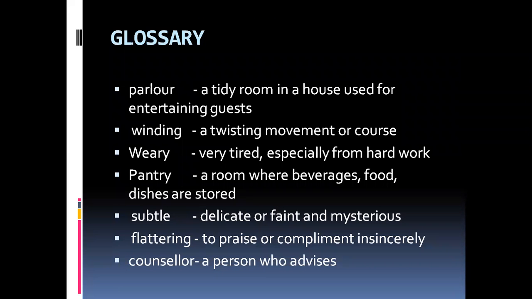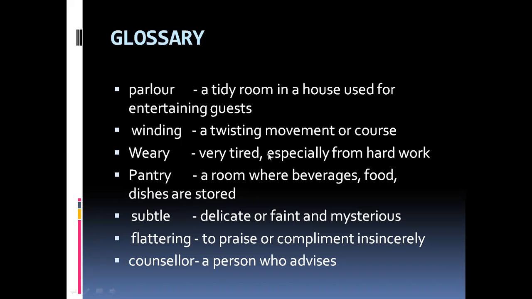So before getting into the poem, let us see some of the glossary part. Parlor. Parlor means a tidy room in a house used for entertaining guests. Winding. Winding means a twisting movement or course. You should have seen the spider's web. It will be like winding, like steps. It will be like a circular movement, right? A twisting movement.